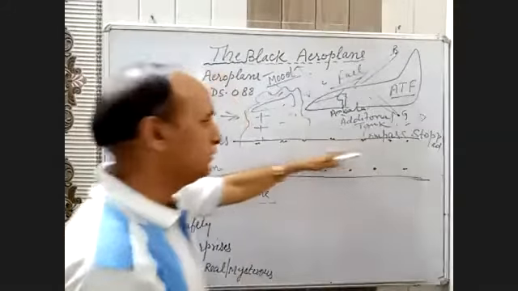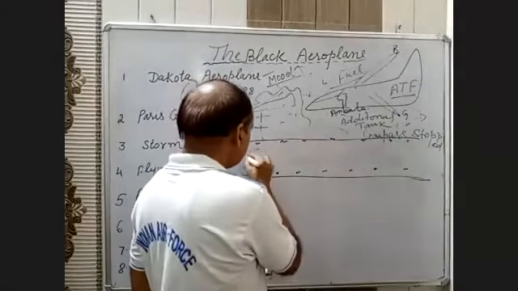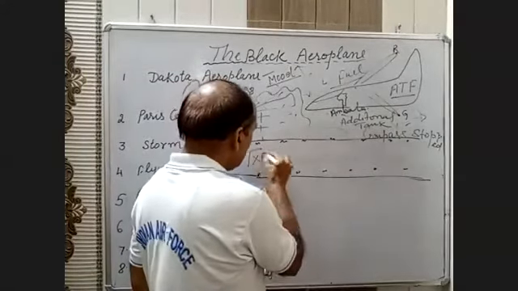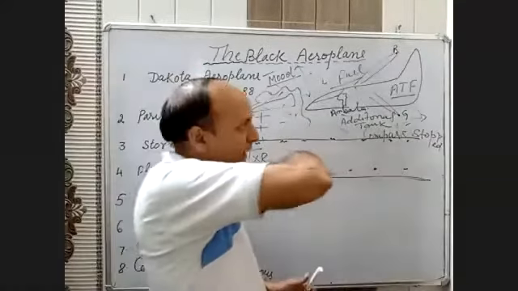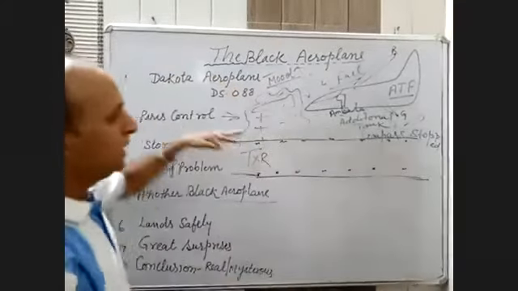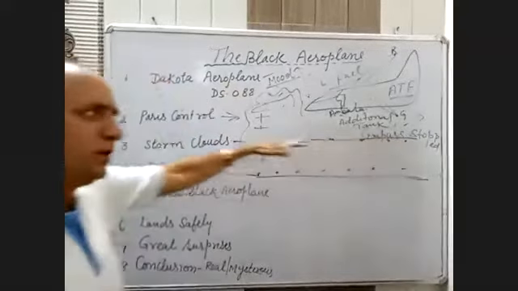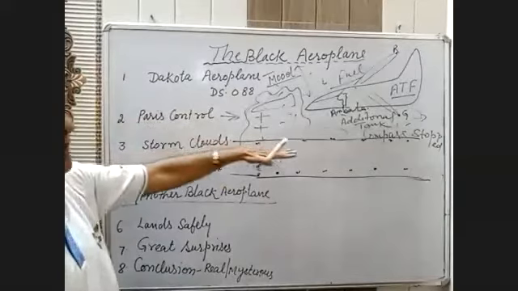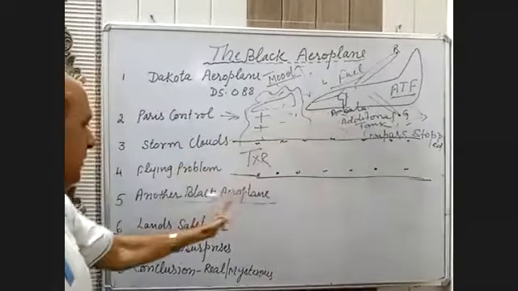Actually, for this there are transmitters, and the aeroplane starts aligning with the runway. That is near about 100 kilometers away, when they start aligning with the runway. And then it landed.